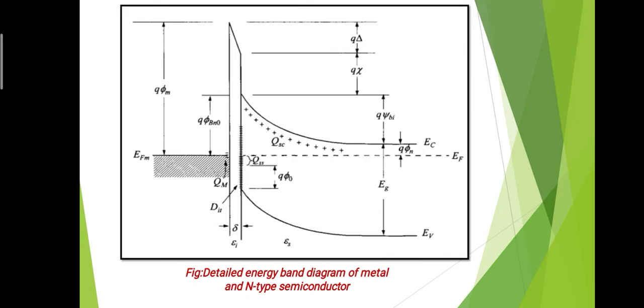That is the part shown below the Fermi level of the semiconductor, and above q phi 0, that is above the neutral level, there is a QSS. This QSS we can write as Eg minus q phi 0 minus q phi Bn0 multiplied by q DIT, which is the density of trap charges. So in this way we get this from the figure, where there are different parameters.